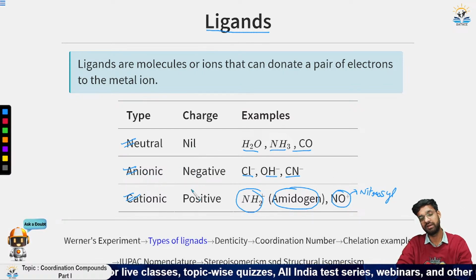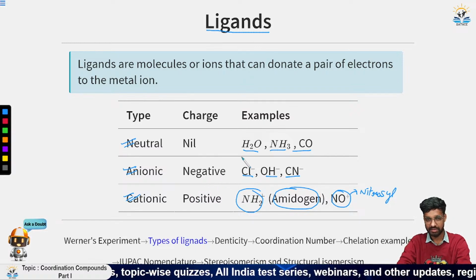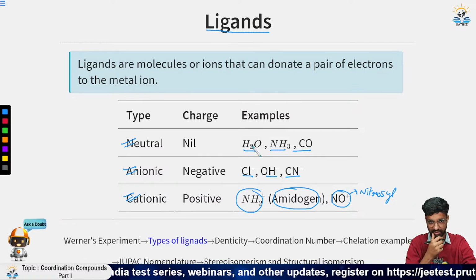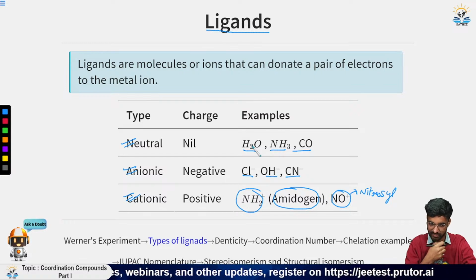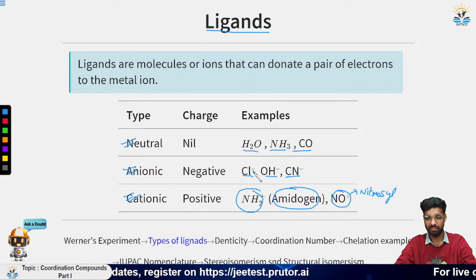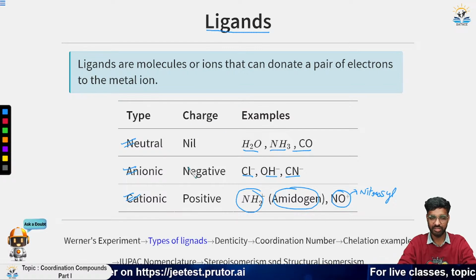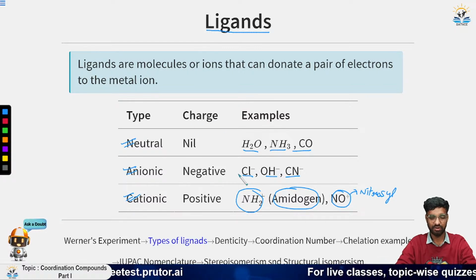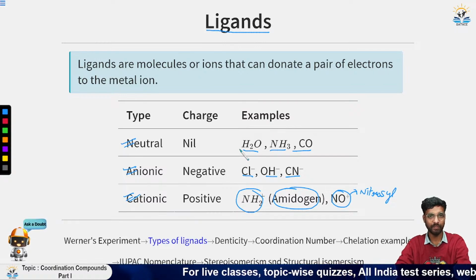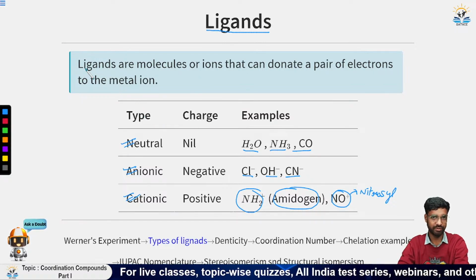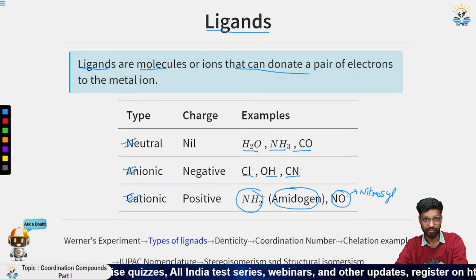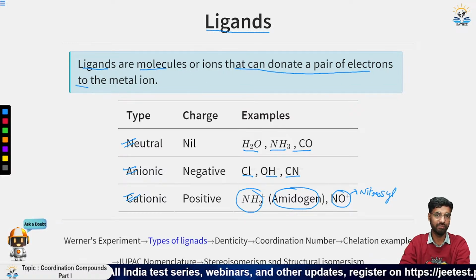So these are some examples of charged and uncharged, different kinds of ligands. You must be aware of that, because in the exam you get a question that says tell the oxidation state and use the oxidation state to find something relevant to the question. So you must remember which ligand is charged and which one is not, and if it's charged, which one is anion and which one is cation. The definition says that ligands are molecules or ions that can donate a pair of electrons to the metal ion.